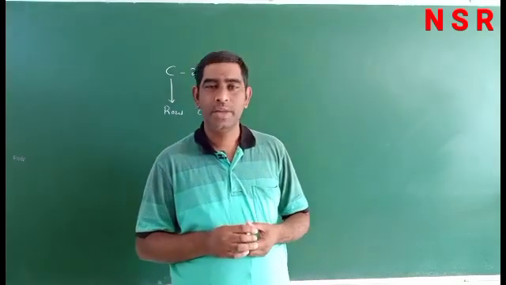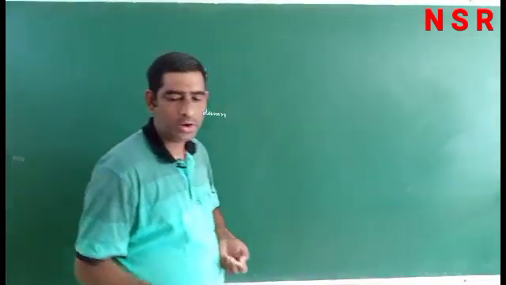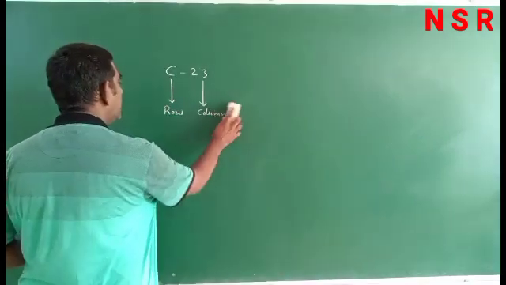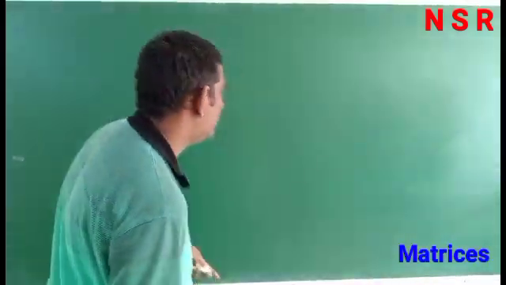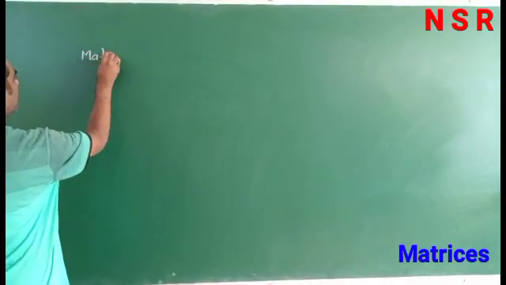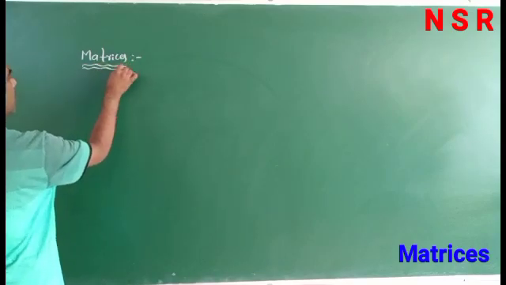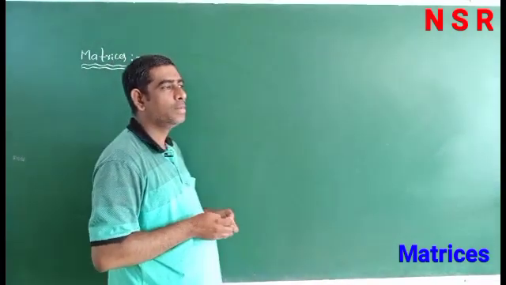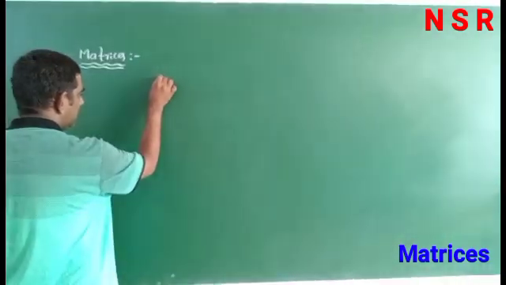What is the definition of matrices? The rectangular arrangement of numbers in rows and columns is called a matrix. Matrices or matrix, both are the same.